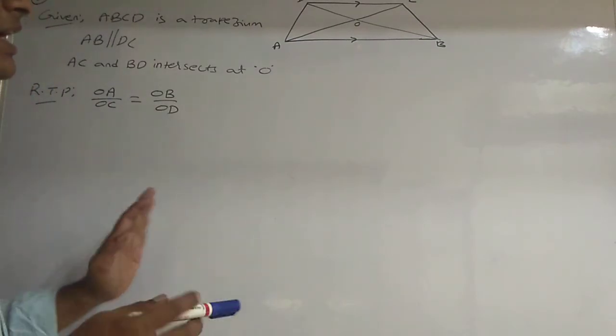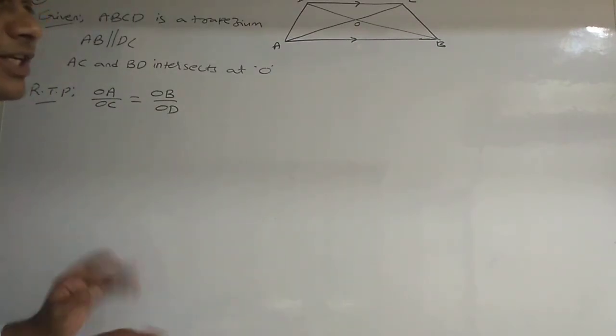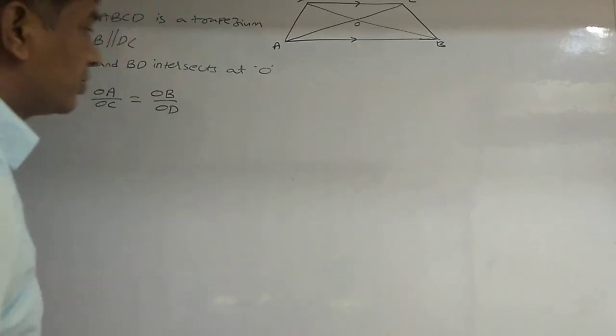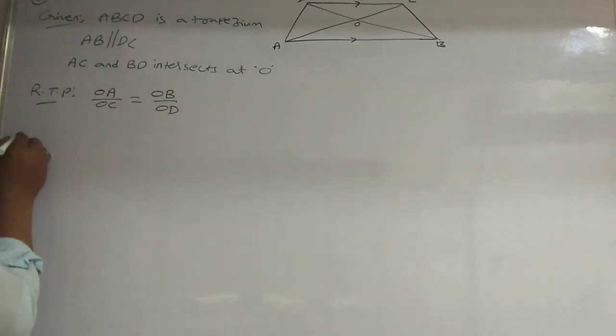Understood? You can solve this problem in any method. There is no restriction for that. Now I am using the criteria of similarities.